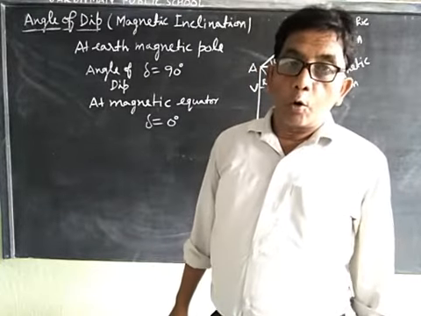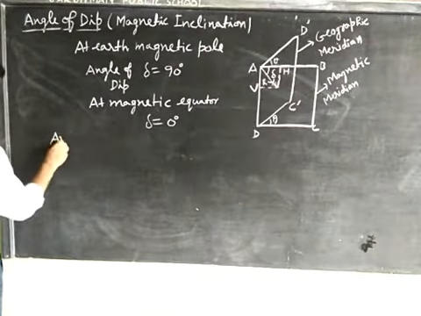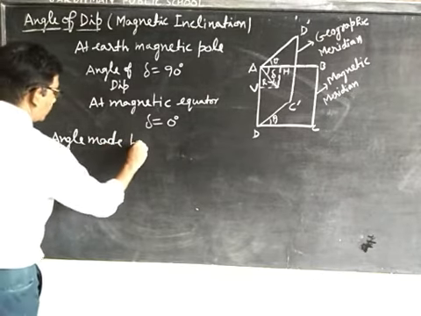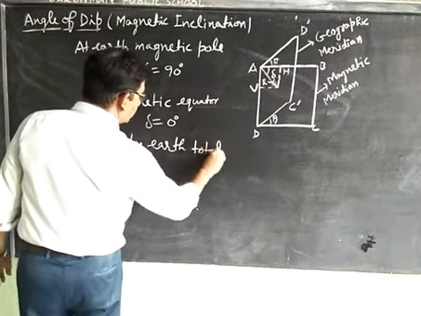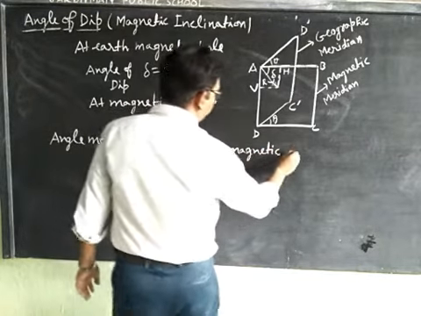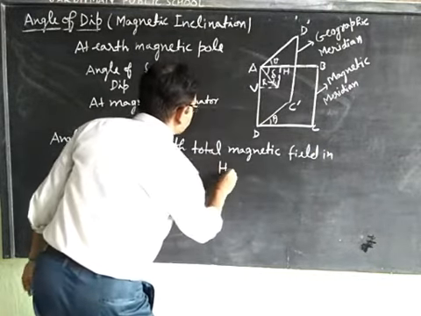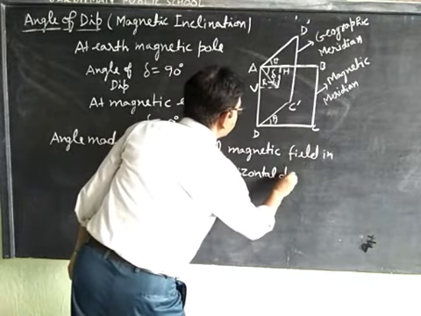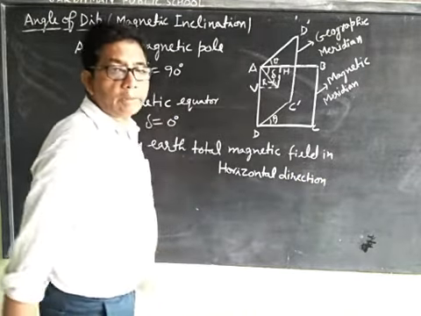Angle made by Earth's total magnetic field with the horizontal direction is known as the angle of dip.